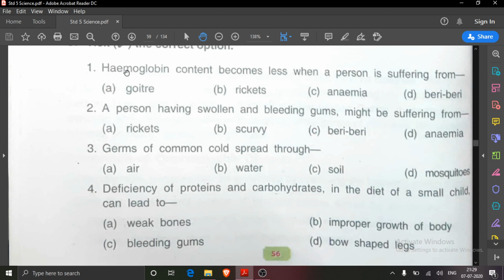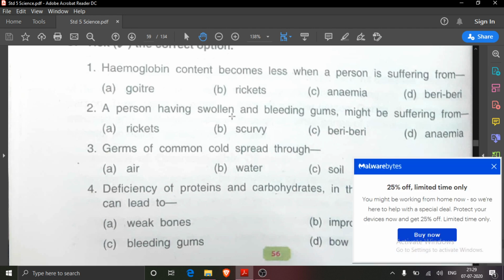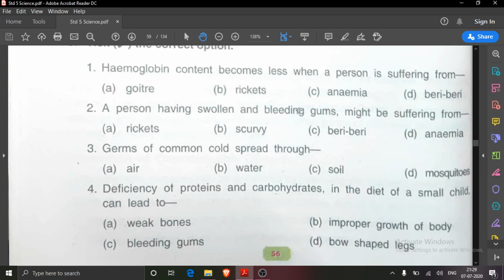Now take the correct option. First one: hemoglobin content becomes less when a person is suffering from which disease? Goiter? No. Goiter is due to the lack of iodine. Rickets? No. Due to the lack of what?